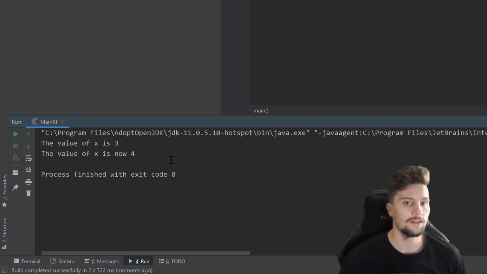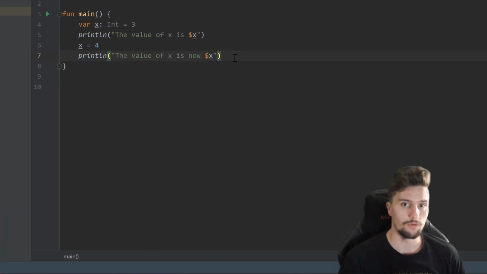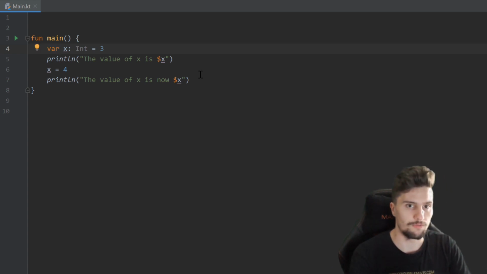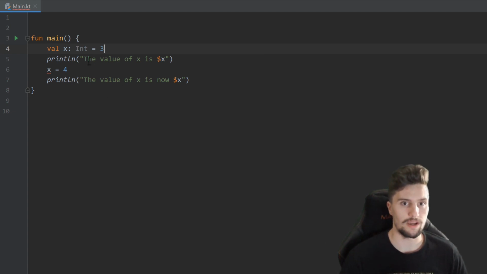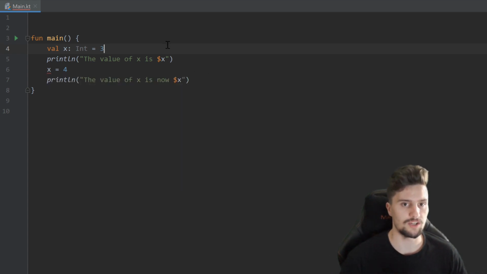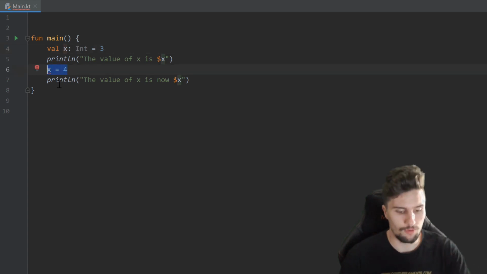And actually there is another type of variable we can declare here. So for now we use that var keyword. So everything in Kotlin that is highlighted in this orange here is called a keyword. And another keyword for this would be val. That will also declare a variable in the exact same way, but this time you can see we get an error here. If we hold on to this, you can see val cannot be reassigned. And that is the special thing of a val. That means once we declare that val, so that number here, we cannot change it afterwards. So this here won't work anymore.